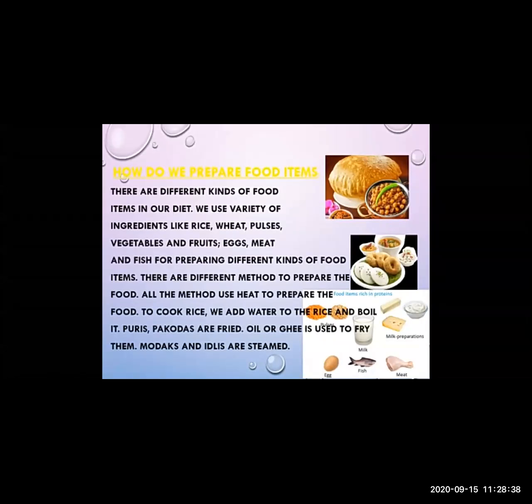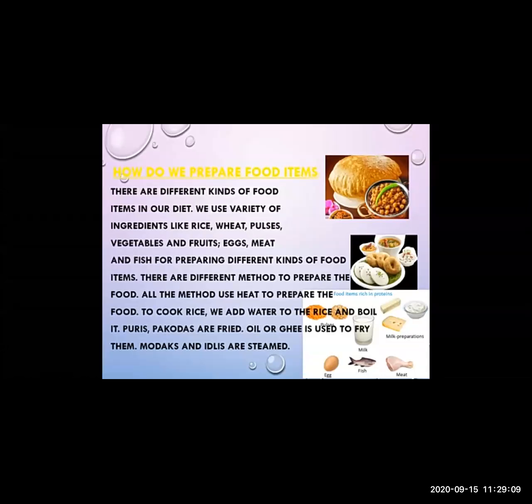Milk makes our bones and teeth strong. We can make ghee, butter, and curd from milk. We use a variety of ingredients like rice, pulses, vegetables, fruits, eggs, meat, and fish for preparing different kinds of food items. We cook some food by boiling it, like rice or dal.